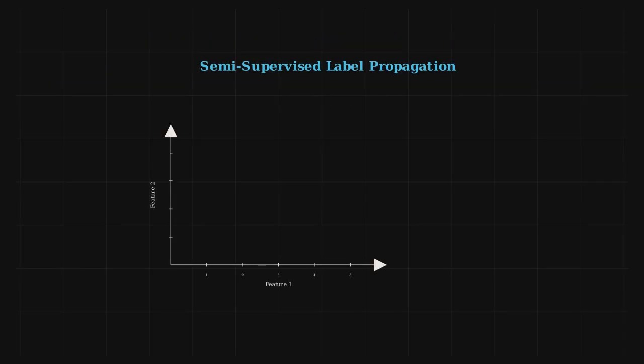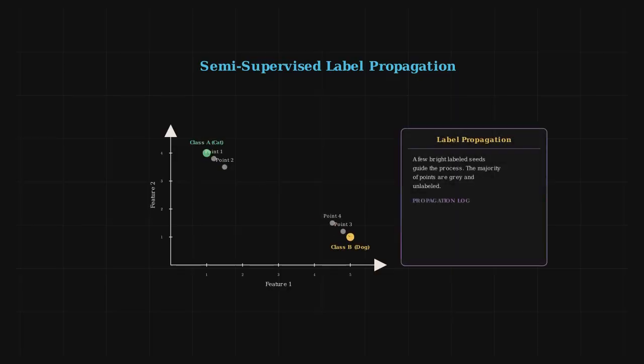Semi-supervised learning bridges this gap. By starting with a tiny handful of labeled examples, like a few categorized images, and a mountain of unlabeled ones, the model maps their relationships. It propagates labels to similar unlabeled neighbors, turning a small spark of guidance into a massive training set.